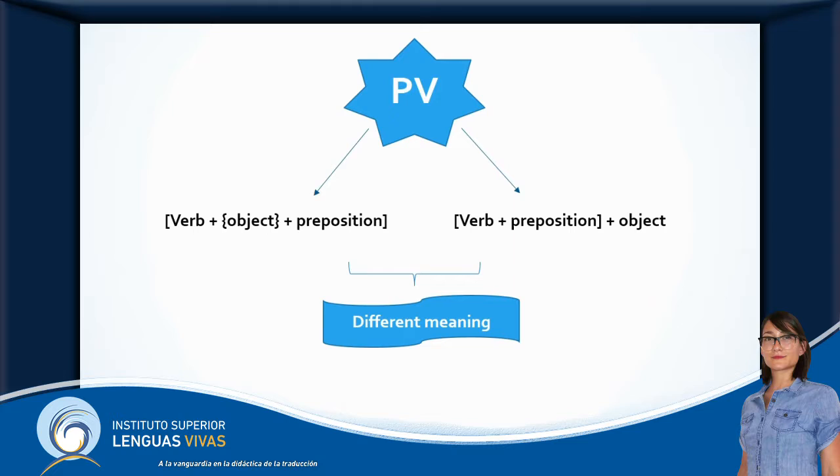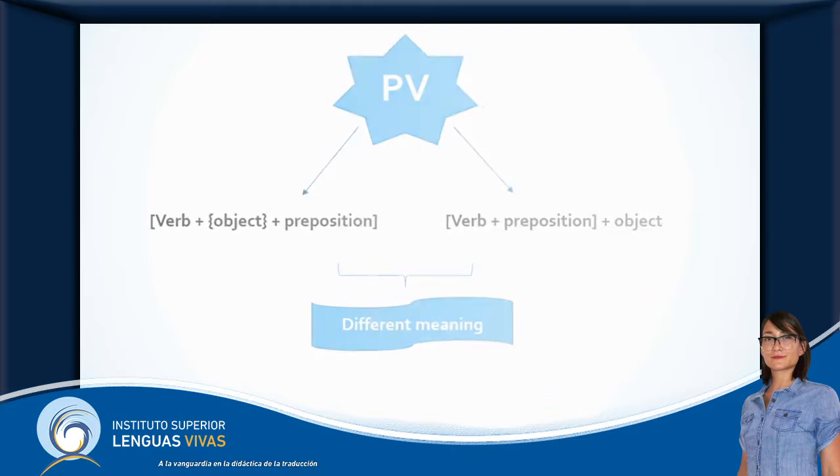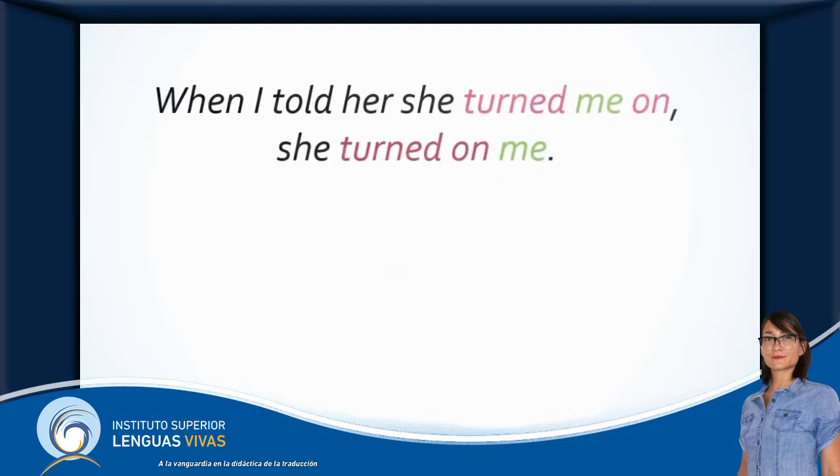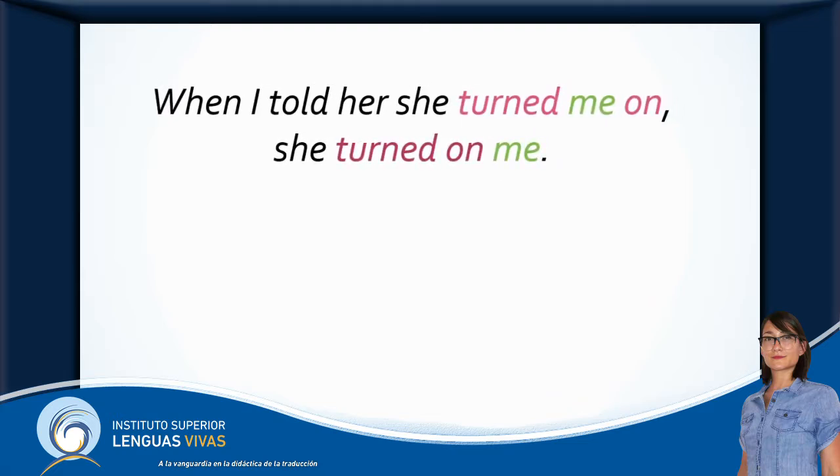For example, break in "I broke the cup." The cup is the object. So there are about 20 verbs that can potentially cause confusion. Let's try to clarify this with one example. Let's see the phrasal verb turn on. "When I told her, she turned me on." "She turned on me."